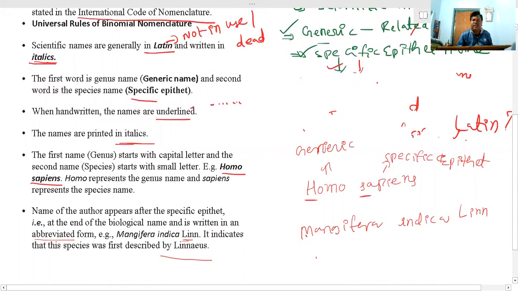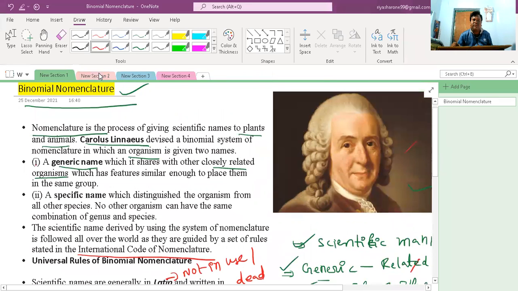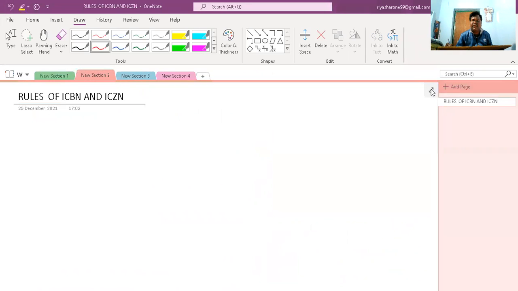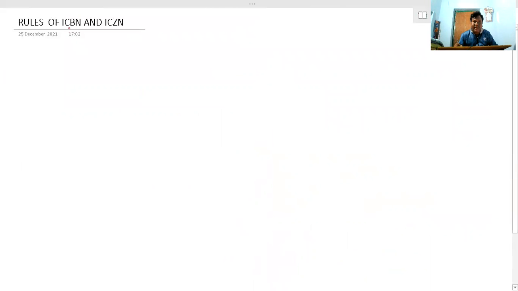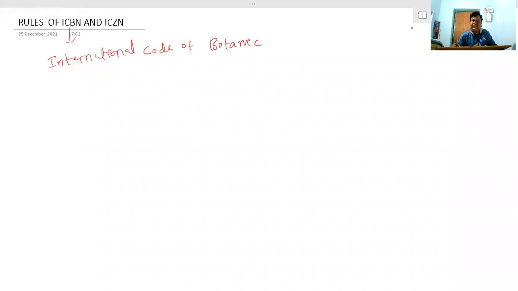So now let us see. Now we are going to study the rules and regulations of ICBN and ICZN. What is meant by ICBN and ICZN? ICBN means International Code of Botanical Nomenclature.